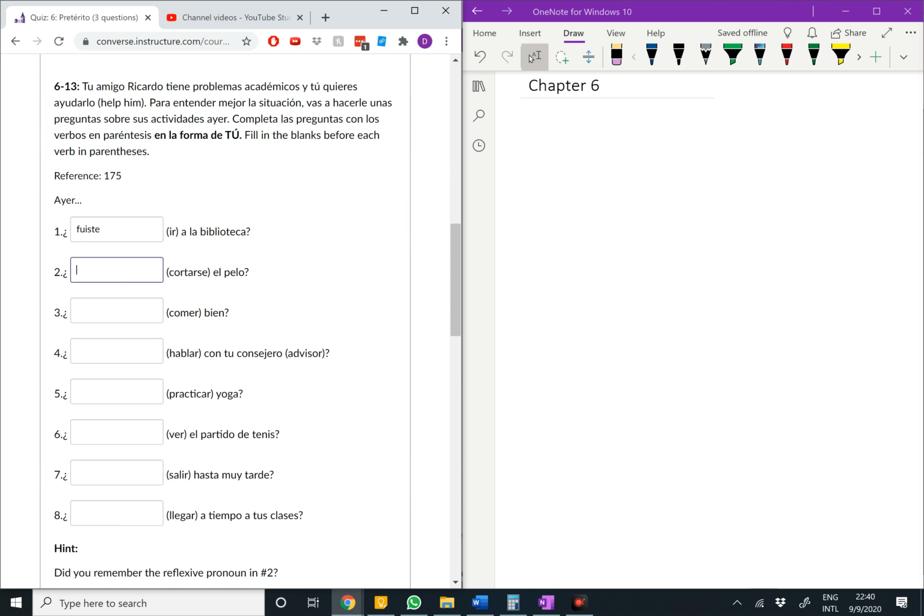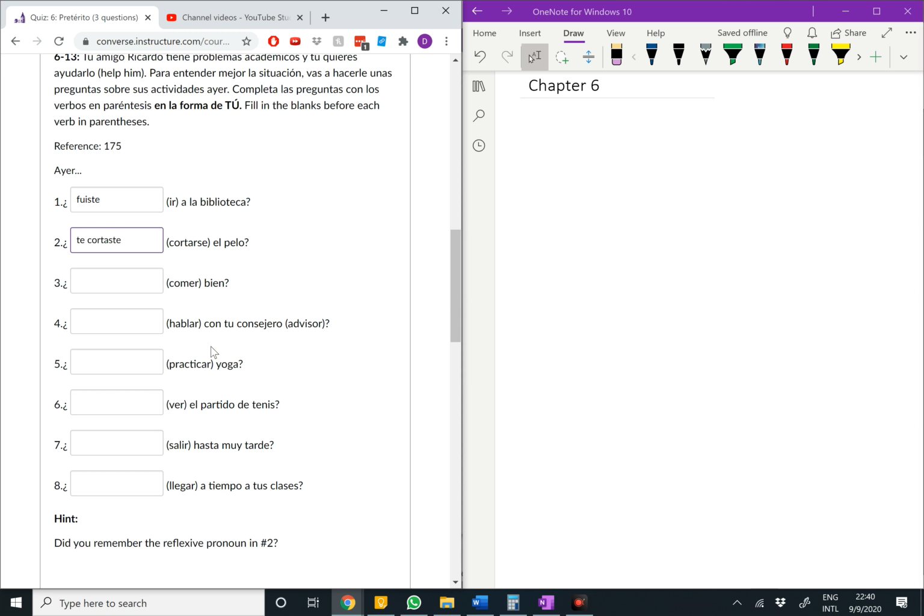Aquí, this is also a reflexive, remember, so the reflexives are coming back. So la forma de tú, reflexive, we know it's going to be te, and then we're just going to conjugate the verb as per normal. Cortaste. And keep going like that.